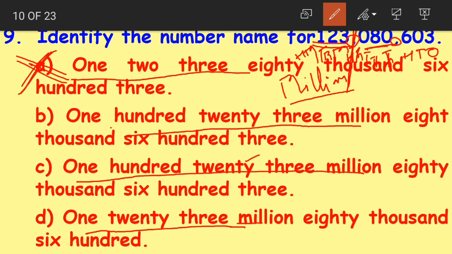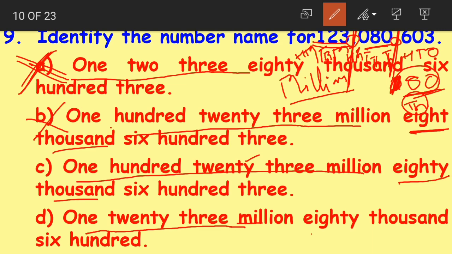Moving on, we have 080, right? As I said, when 0 comes in the first place, we do not read it. 080 becomes 80. Now it is in which period? 080 is in the thousands period. So we read it as 80,000. Now when we look at option B, here we have 8,000. So this is wrong. And in option C we have 80,000. And even in option D we have 80,000.